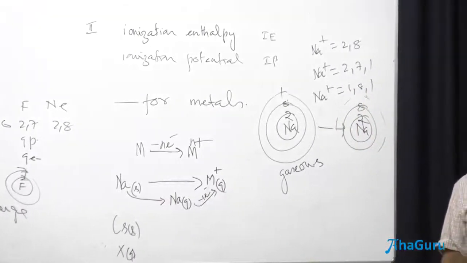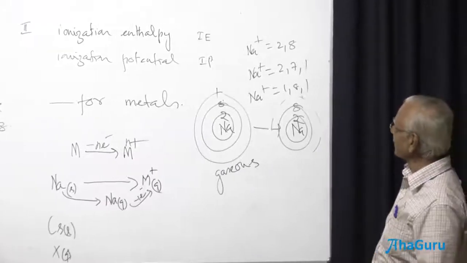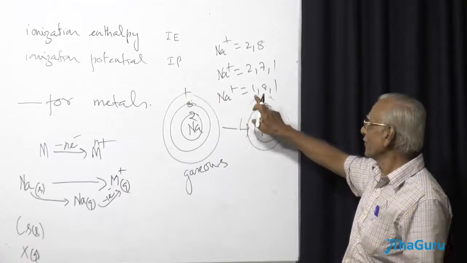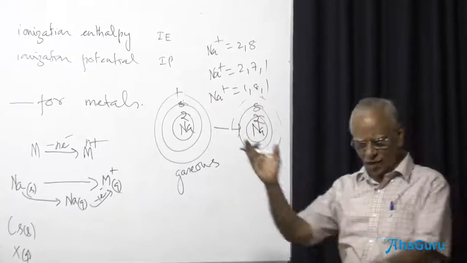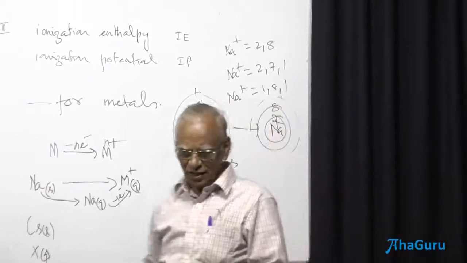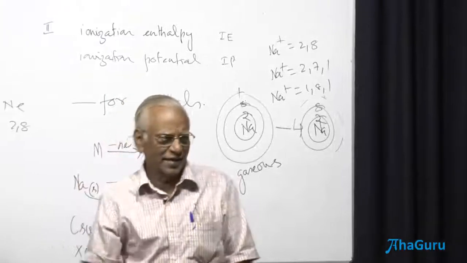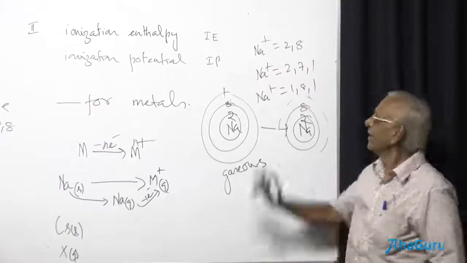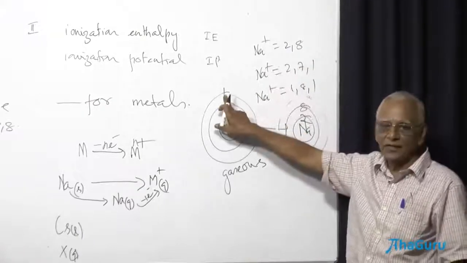Now, has anyone understood what I have done in order to get the 2-8, 2-7-1 and 1-8-1 configurations? Of course, it's not possible, it's a hypothetical situation. If you are not going to explain it clearly, I am tempted to visualize it this way: I have removed an electron from the last shell.